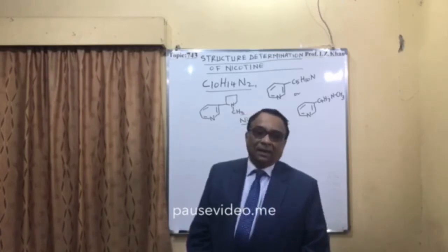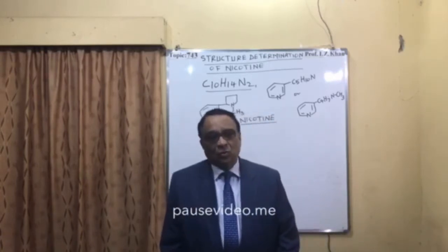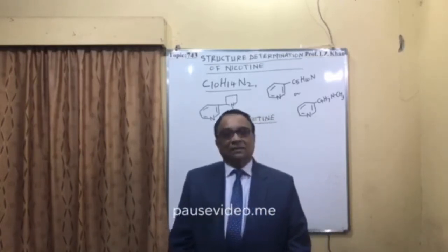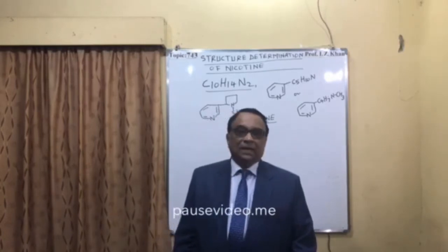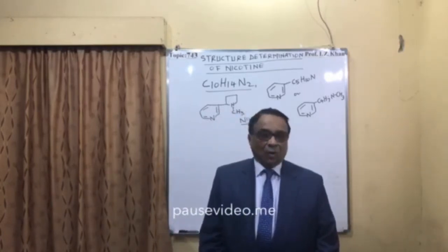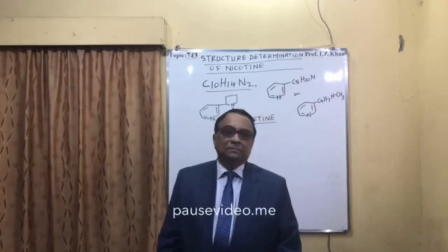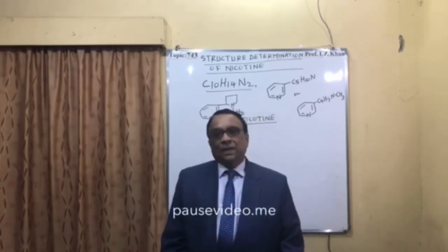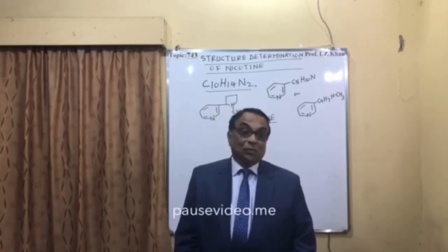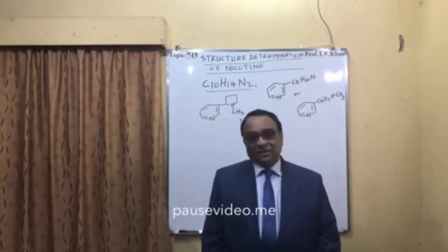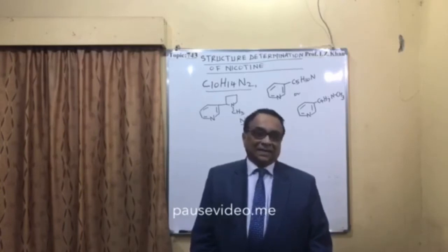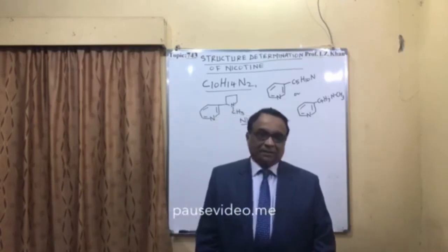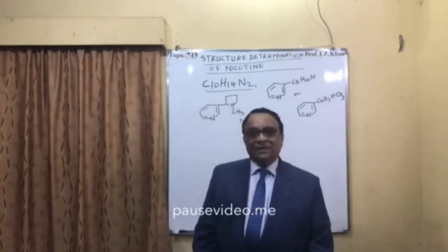Nicotine has a boiling point of around 265 degrees centigrade. It is less soluble in water, but highly soluble in organic solvents like alcohol, chloroform, benzene, and petroleum ether. It is an oily liquid, and it is colorless actually. But once it is exposed to air and oxygen, it is oxidized and its color changes to light yellow. It is highly toxic and has an unpleasant smell.